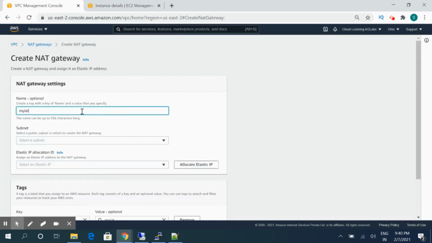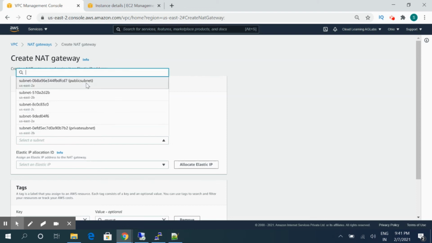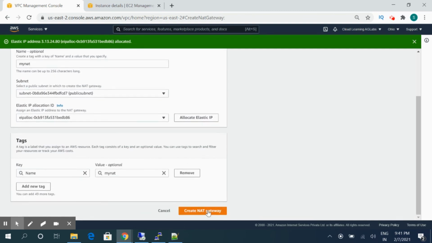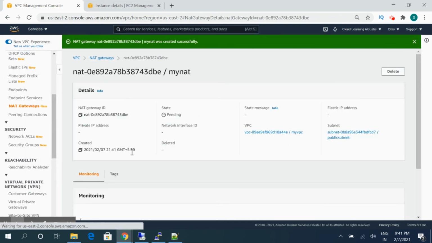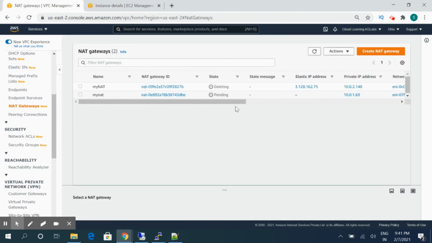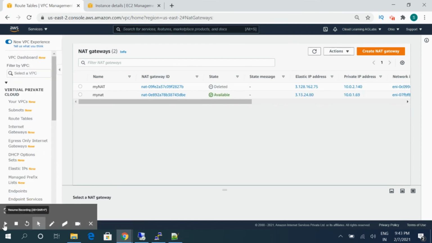We'll create a new NAT gateway. We'll name it my NAT only. And see, the subnet which needs to be selected is the public subnet in which to create the NAT gateway. So our public subnet is this one. We'll allocate an elastic IP and then we'll create the NAT. Now the NAT gateway is being created. What we have to do is wait till the status gets into the available state. So I will pause the video and we'll come back once the NAT gateway is available.